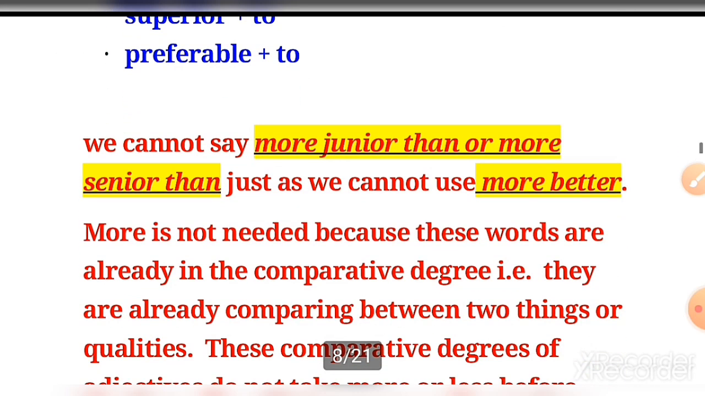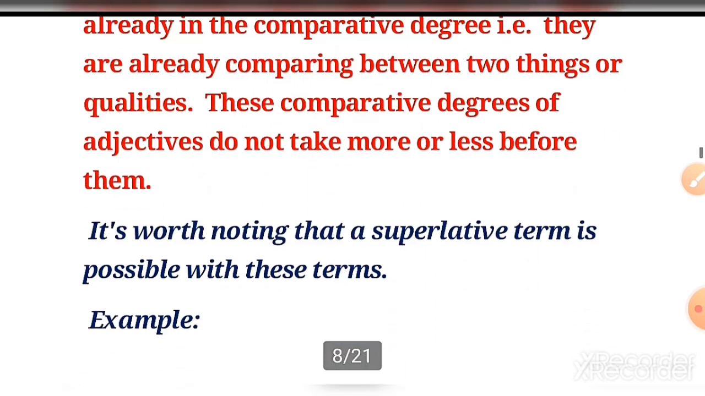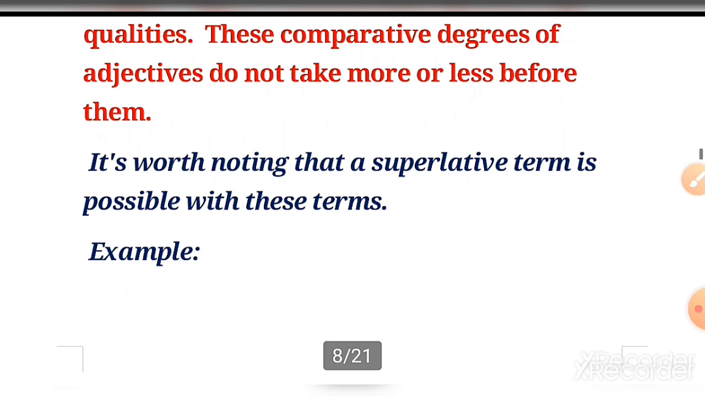We cannot say more junior than or more senior, just as we cannot use more better. More is not needed because these words are already in the comparative degree, that is, they are already comparing between two things and qualities. These comparative degrees of adjectives do not take more or less before them. It's worth noting that a superlative term is possible with these terms.